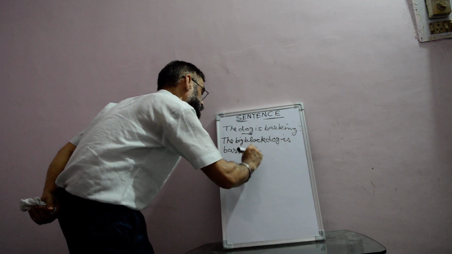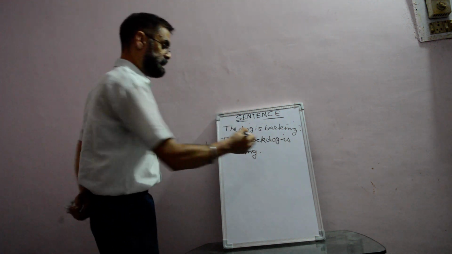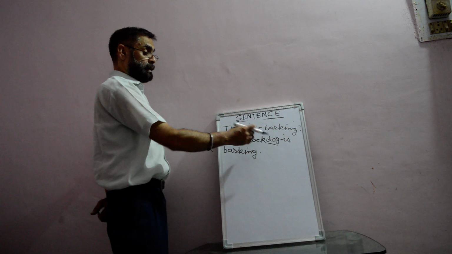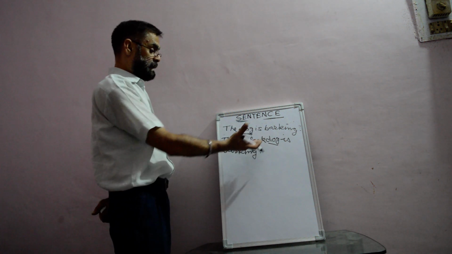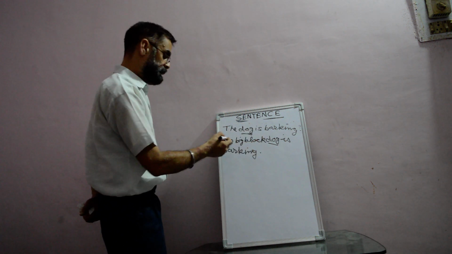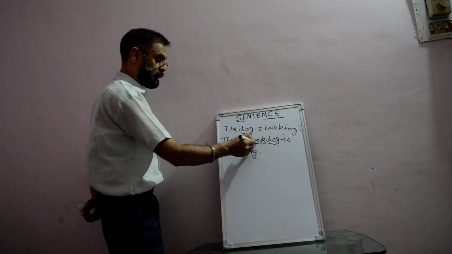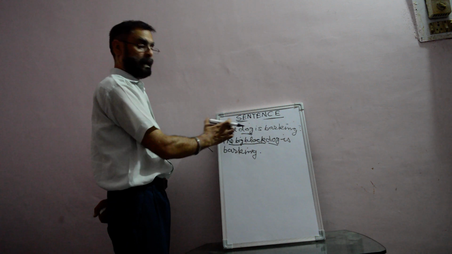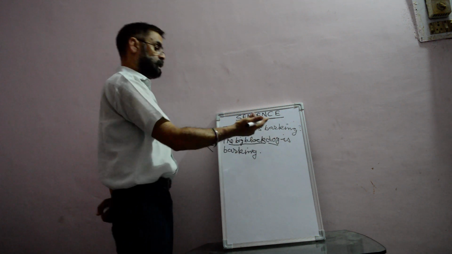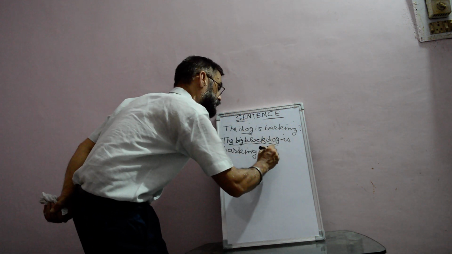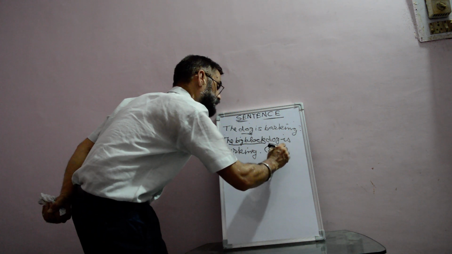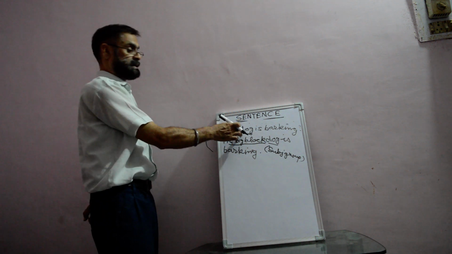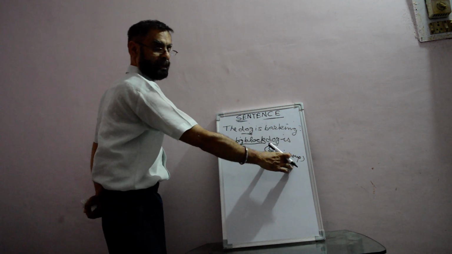Here also I am talking about only one subject, that is dog, but it is a group of words because here I am explaining the dog more, what type of dog is barking, that is the big black dog. So it is a group of words which is giving a subject. It can be called a subject group. So a subject can be singular or a subject can be a group, right?